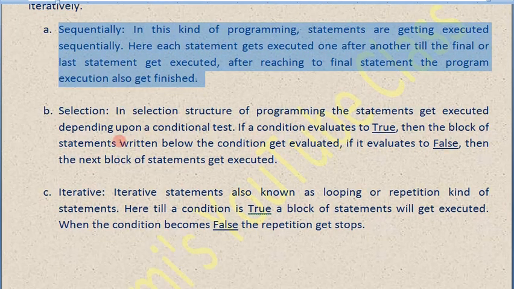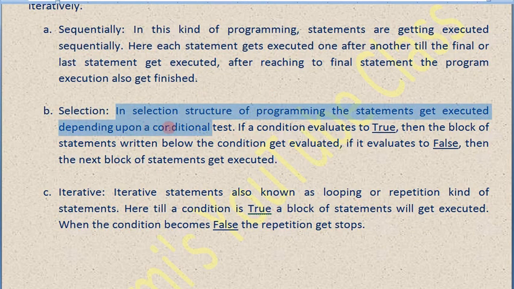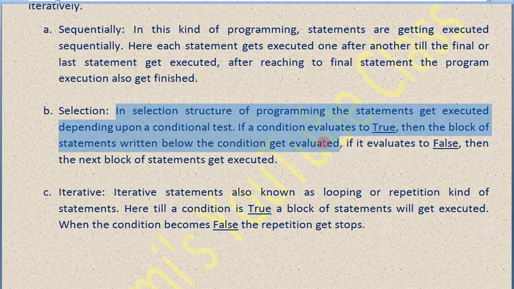Next, selection. All of you please concentrate. In the selection structure of programming, the statements get executed depending upon a conditional test. If the condition evaluates to true, then the block of statements written below the condition gets executed. If there is a block of statements written after if, that will execute if the condition is true.